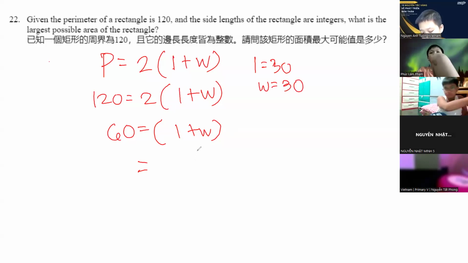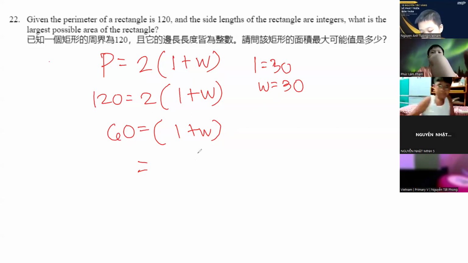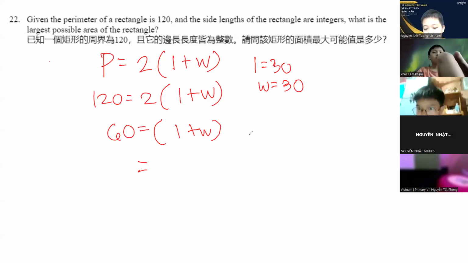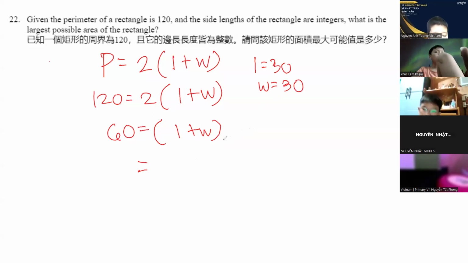So question, if length and width are both 30, doesn't that make this a square? Yes, it does. But notice that squares are also rectangles. Squares are special kinds of rectangles, so this is allowed. So 30 is the side length.